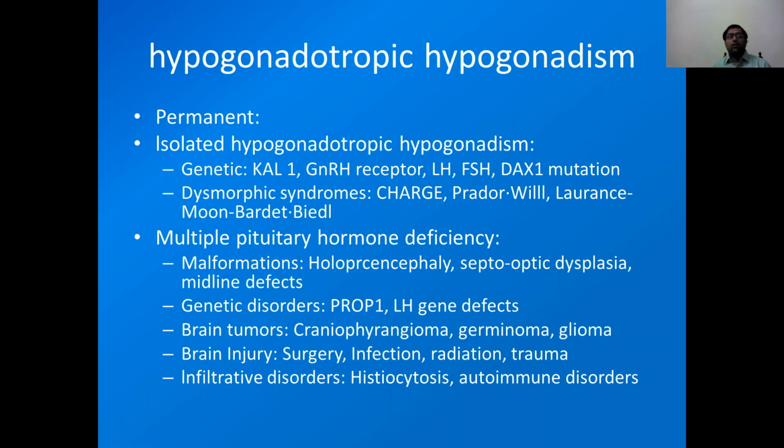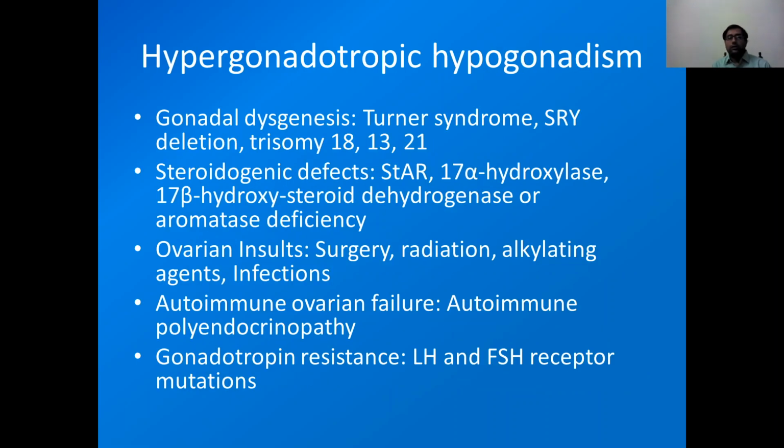Brain tumors can cause permanent pituitary hormone deficiencies, like craniopharyngioma, germinoma, gliomas, brain injury, histiocytosis, autoimmune disorders. These can all lead to permanent causes of multiple pituitary hormone deficiencies.